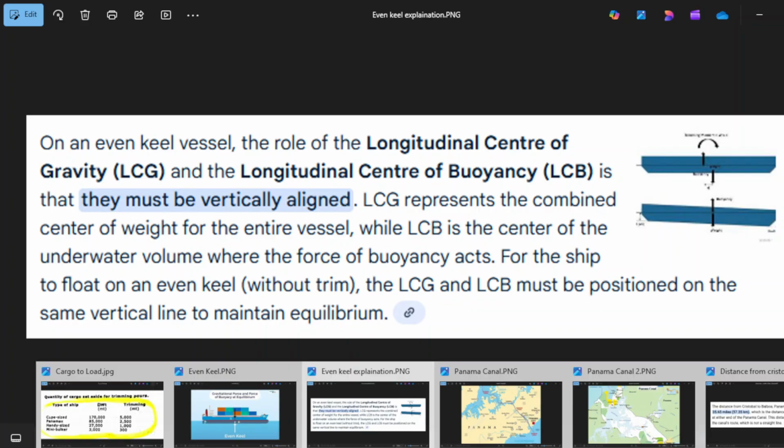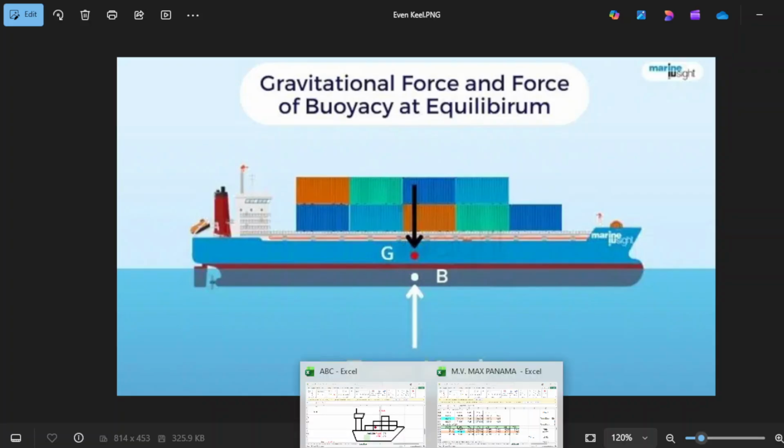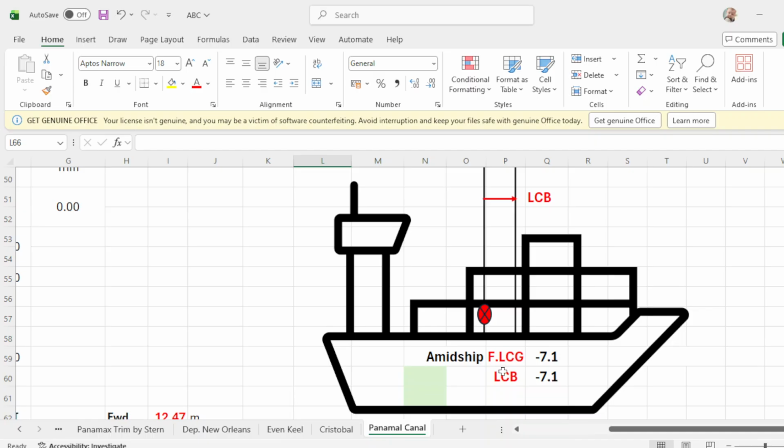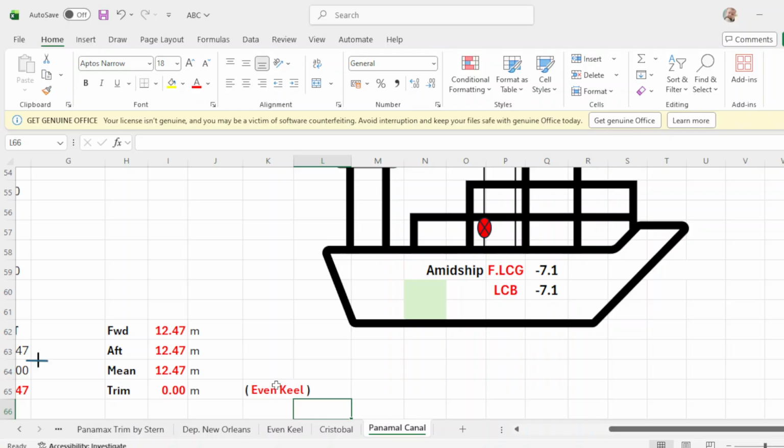So they must be in a vertical line like this. So in a diagram, the LCG and LCB are on a vertical line. So they are in one line. So that is what it means when you are in an even keel situation.